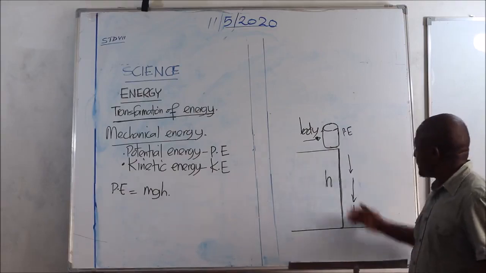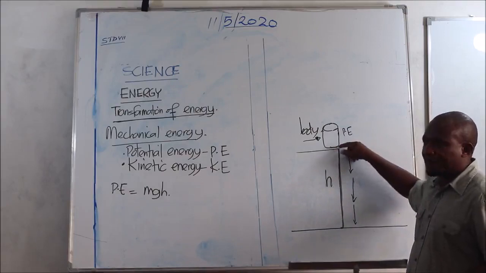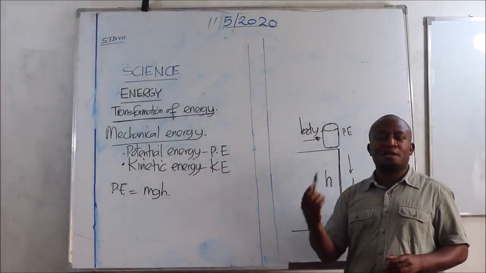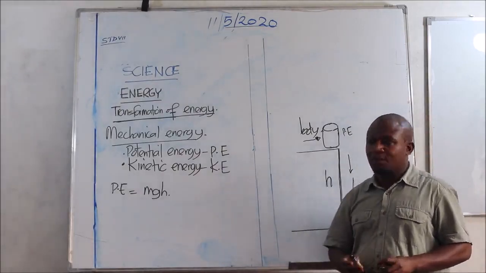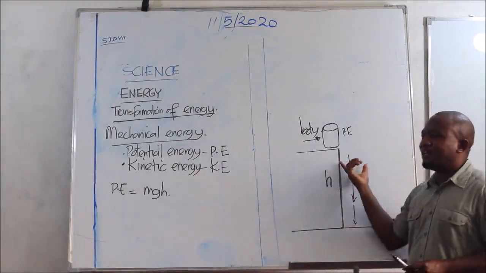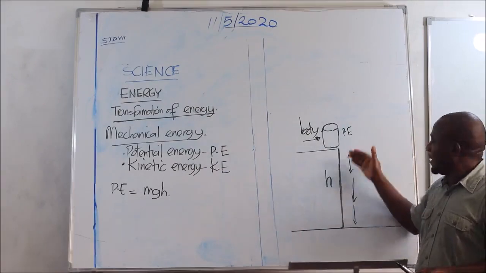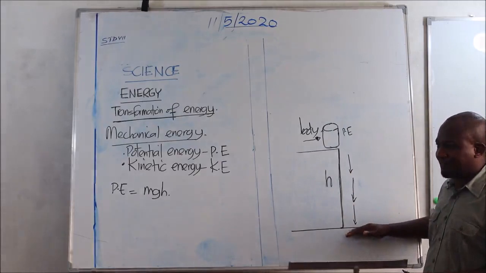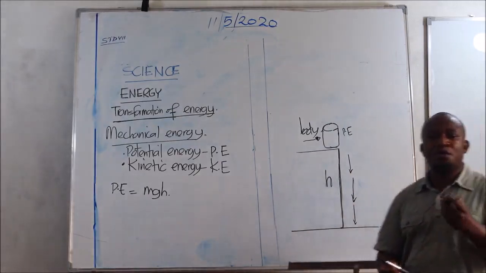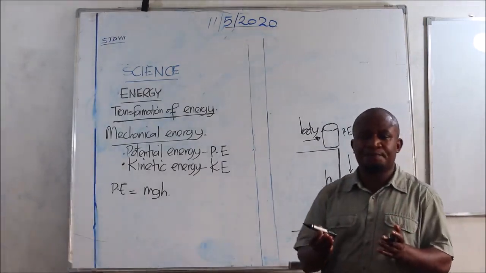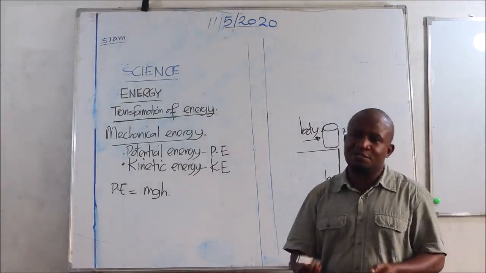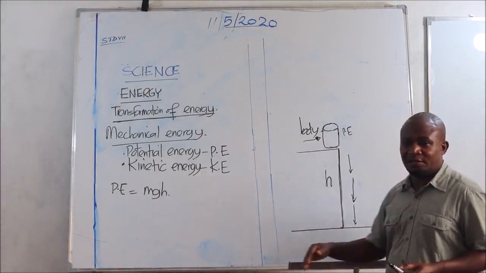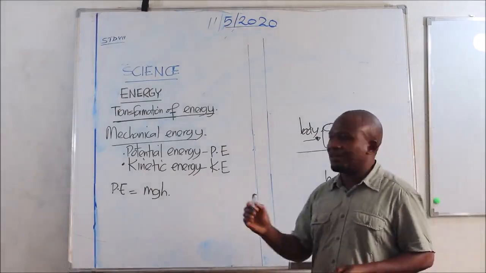Now, as it moves from the top of the table, the potential energy is converted into kinetic energy. Here, there's an energy transformation. Now, when the glass reaches the ground, of course, we do expect sound to be produced. When sound is produced, we say the energy is again converted into sound energy.